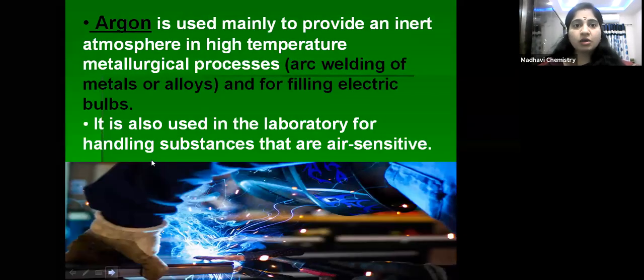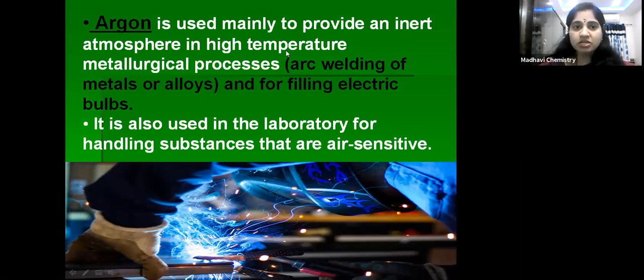Next, coming to argon. It is used mainly to provide an inert atmosphere in high temperature metallurgical processes. High temperature. In low temperature cases, helium is used, whereas argon is used in high temperature metallurgical processes, for example arc welding of metals or alloys.